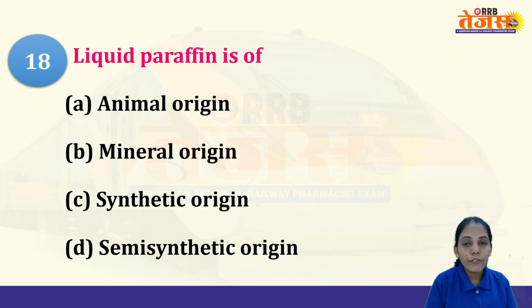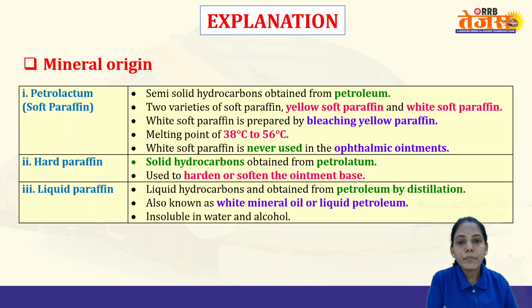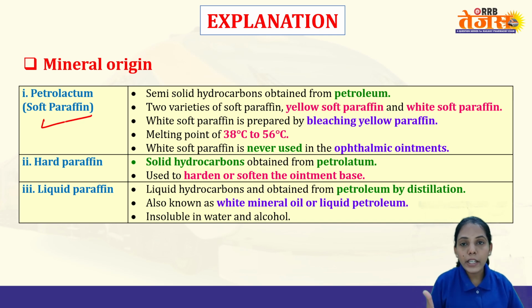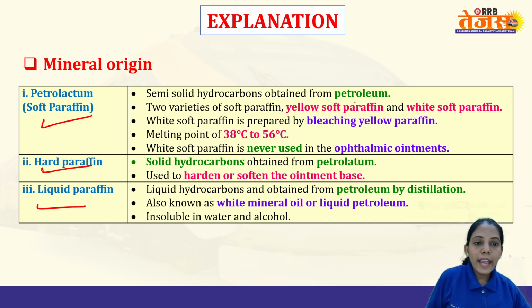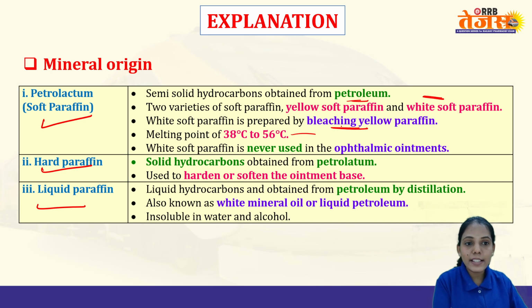Liquid paraffin: basically there are hard paraffin, soft paraffin, mineral oil. So it comes under your mineral origin. Liquid paraffin comes under your mineral origin. So as I said, you have soft paraffin, you have hard paraffin, and the liquid paraffin. Soft paraffin is a semi-solid hydrocarbon which is obtained from petroleum. There can be yellow soft paraffin or white soft paraffin. This is prepared by bleaching yellow paraffin. So you will do bleaching. That is the reason it gets white color. Melting point is 38 to 56 degrees Celsius.